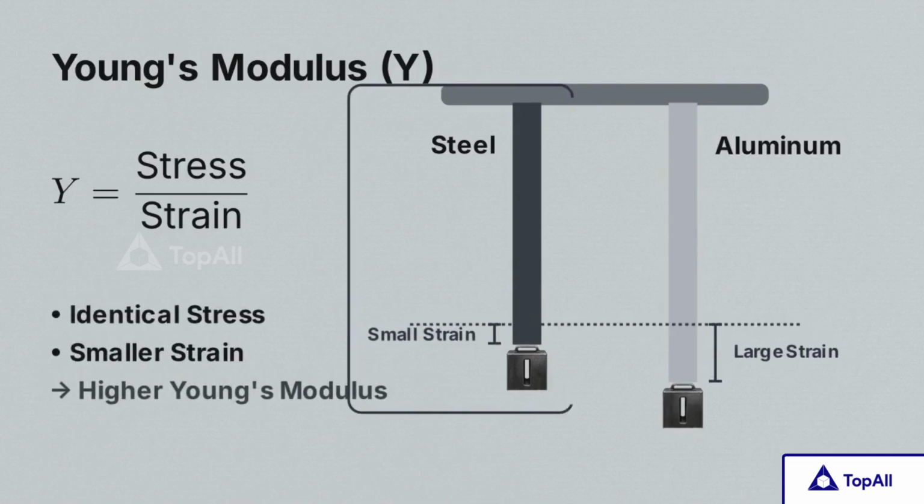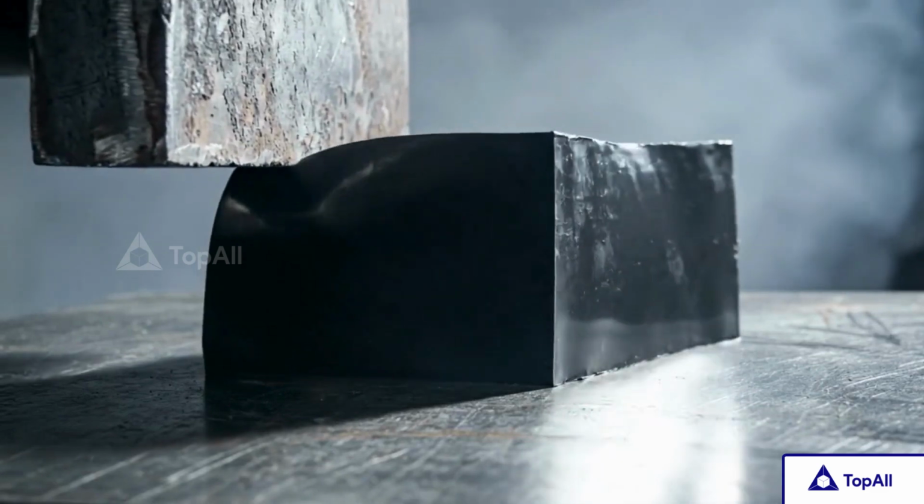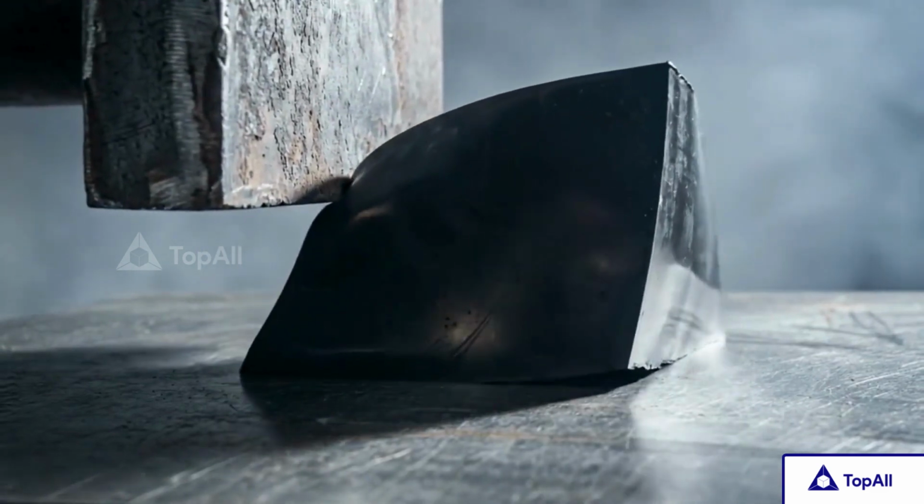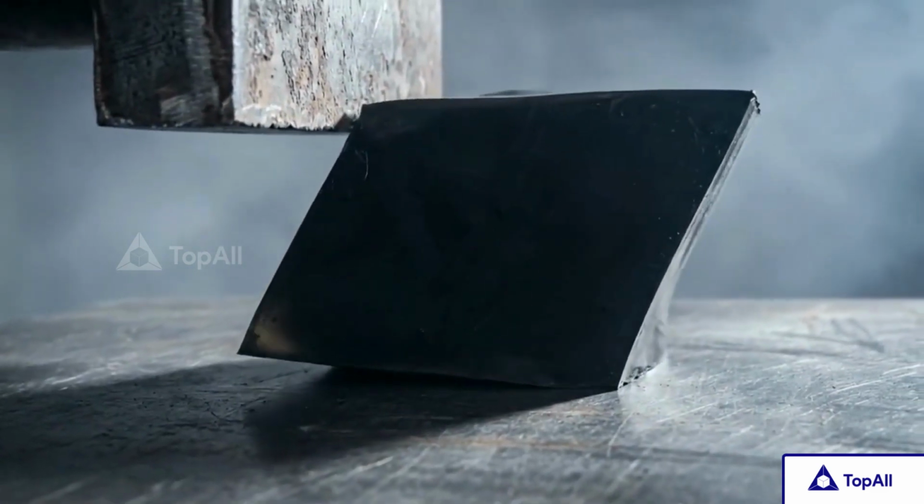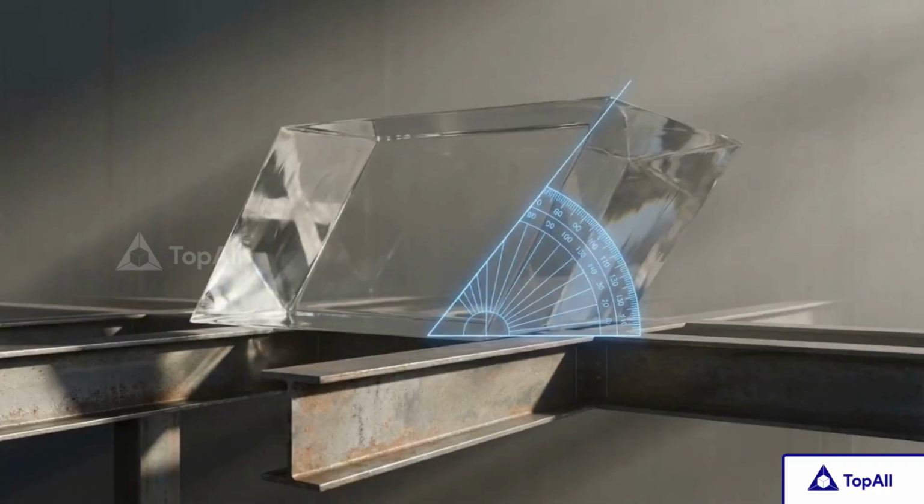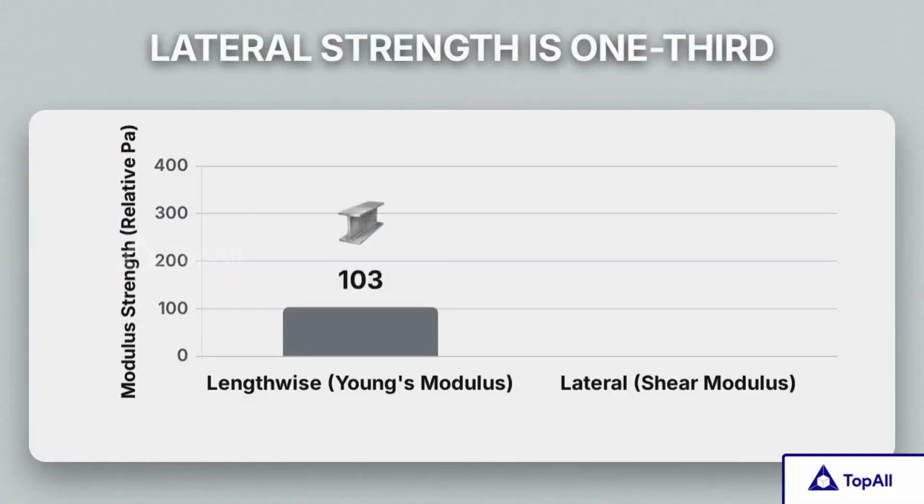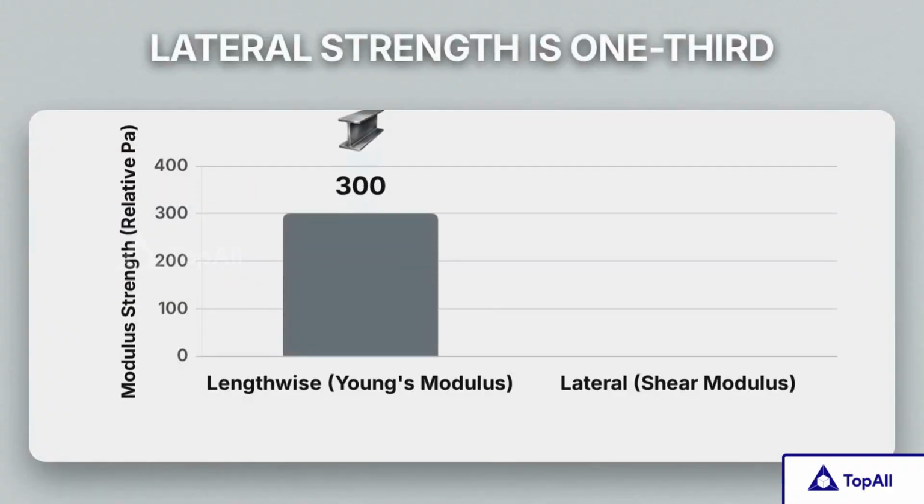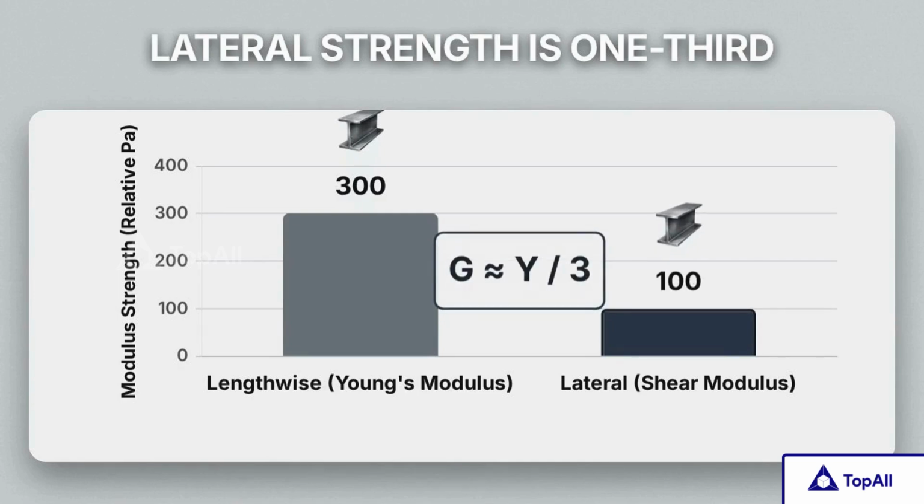dominance in heavy industry. When forces push parallel to a surface, like a sideways load on a pillar, the material undergoes shearing strain. The opposite faces of the object slide against each other at a specific angle. We calculate this resistance using the shear modulus. For most solids, this lateral strength is much lower than their lengthwise strength, often only about 1/3 of their Young's